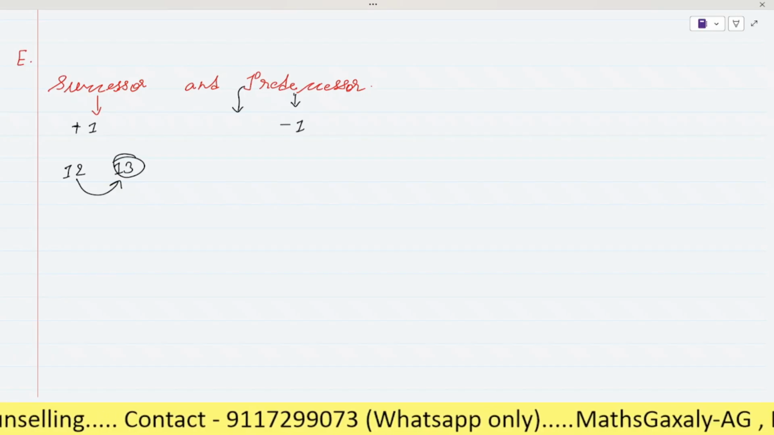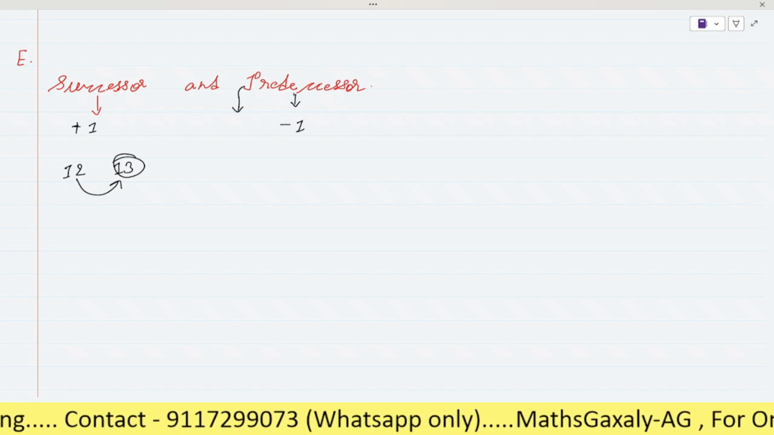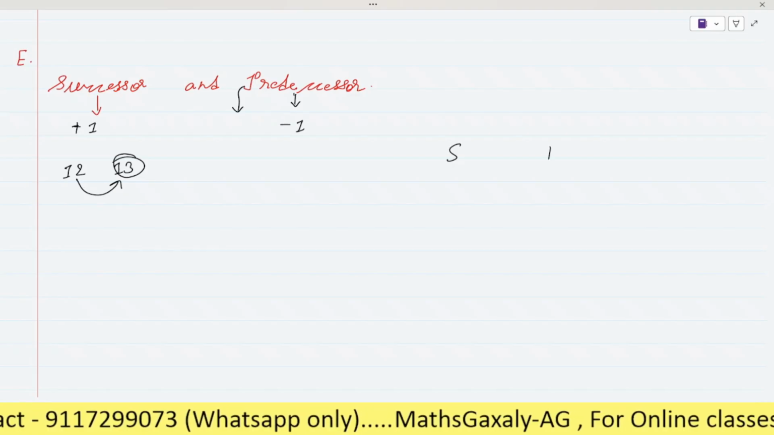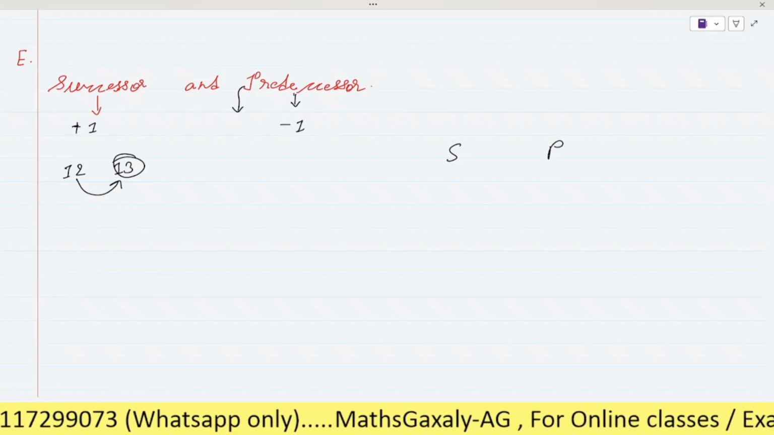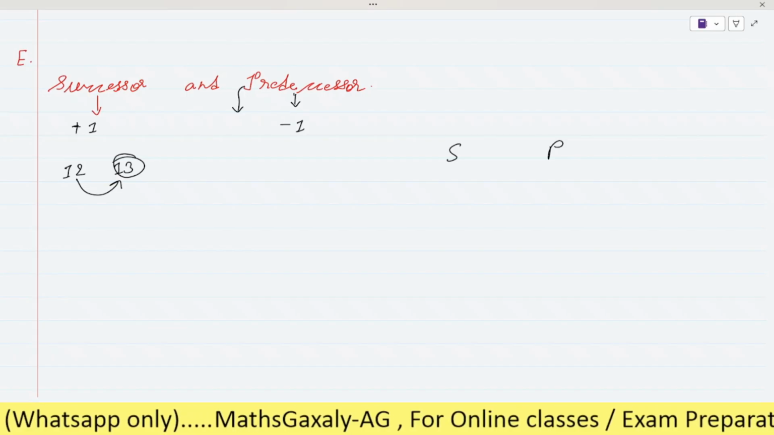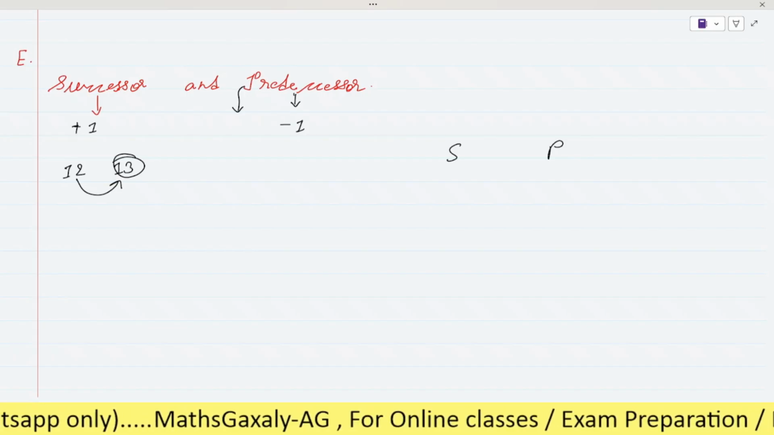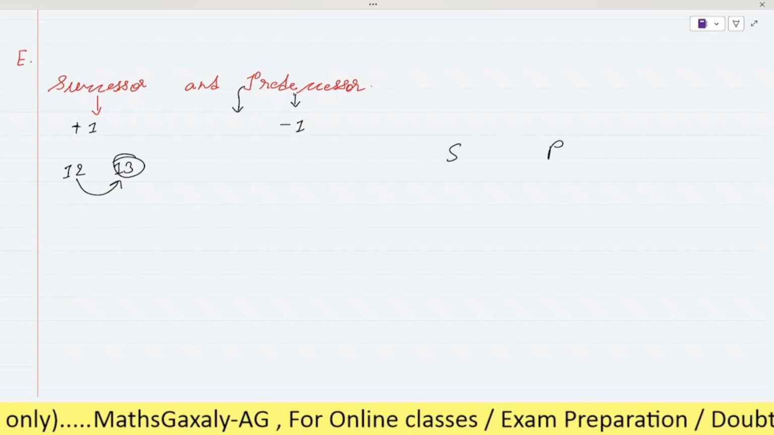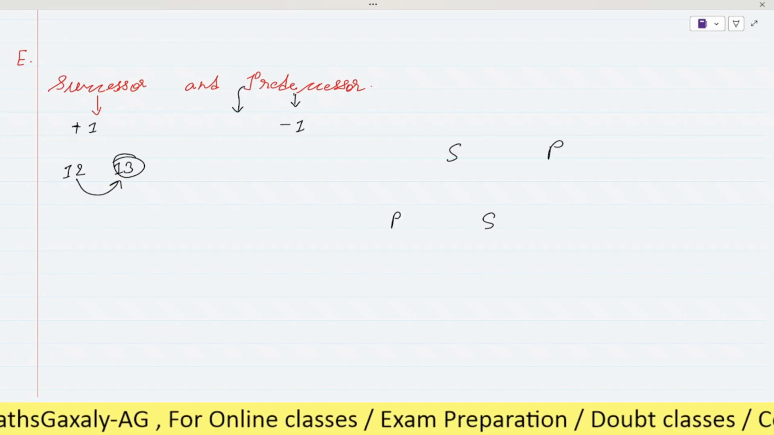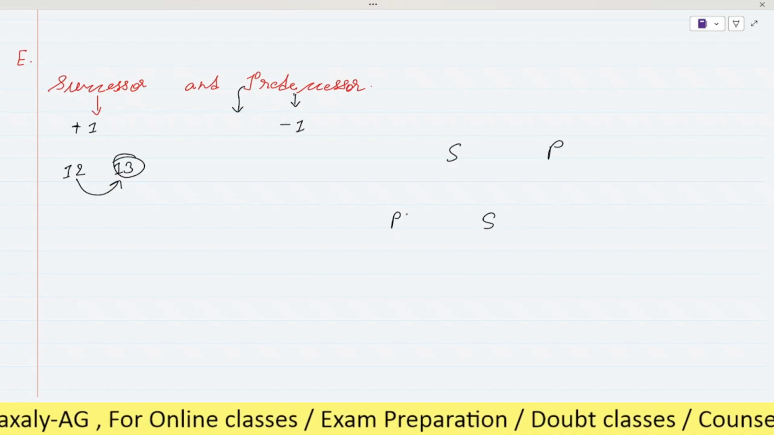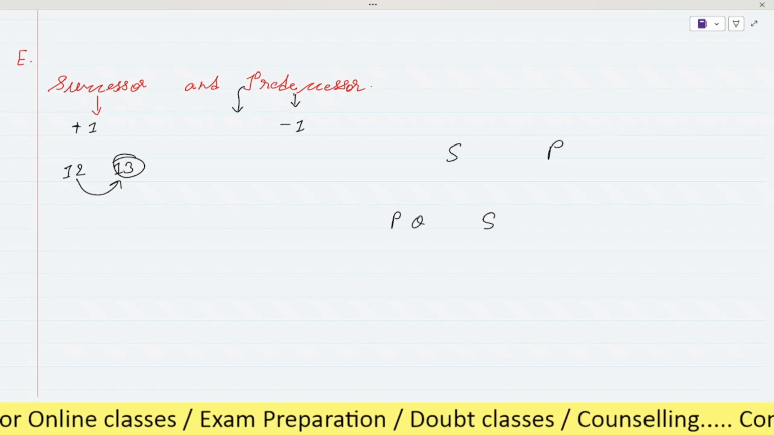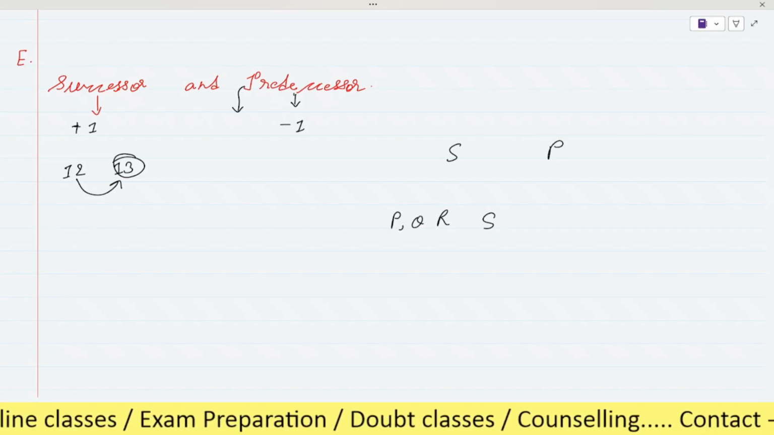The second trick is in the English alphabet. In the English alphabet, what do you get first, S or P? P comes before S, right? P Q R S. See here, P Q R, then S comes, right?